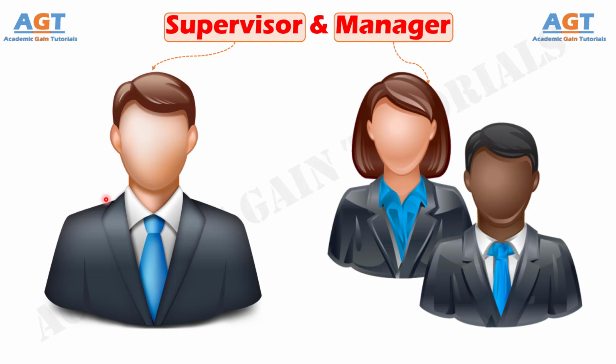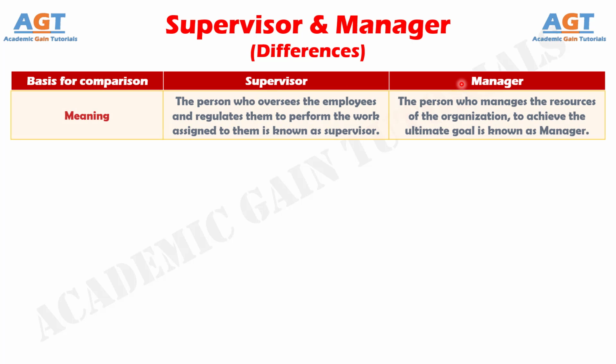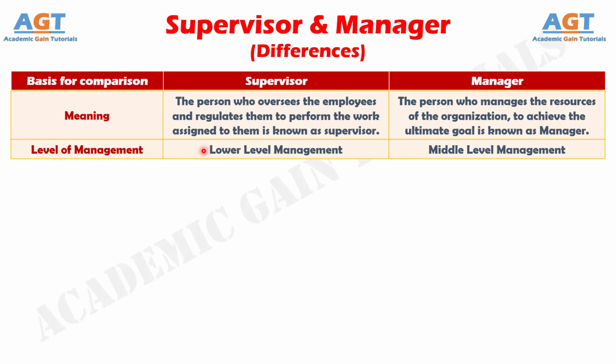So, let's look into the basic differences between supervisor and manager in a tabular form. Difference number 1. The person who oversees the employees and regulates them to perform the work assigned to them is known as supervisor, whereas the person who manages the resources of the organization to achieve the ultimate goal is known as manager. Number 2. The supervisor is a top position in the lower level management, whereas in the middle level management the top position is of the manager.